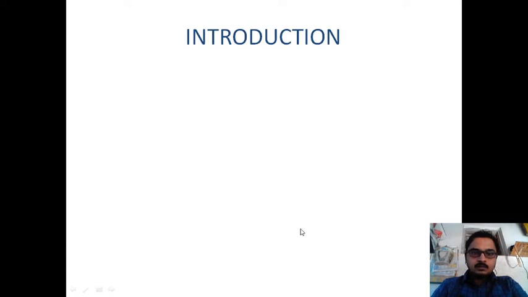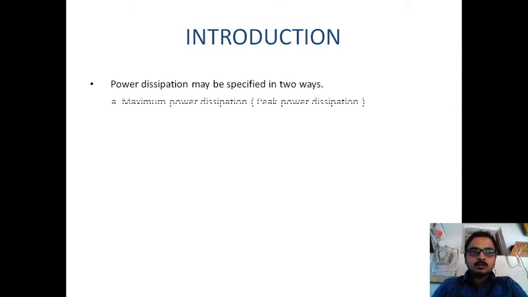In this video, I am going to explain about the introduction of sources of power dissipation. In order to decrease the power dissipation, we need to know what the sources of power dissipation are. The power dissipation may be specified in two ways. The first one is maximum power dissipation, or peak power dissipation. The maximum power dissipation is nothing but the highest amount of power at any time. The highest amount of power we can measure at any time, that is maximum power dissipation.